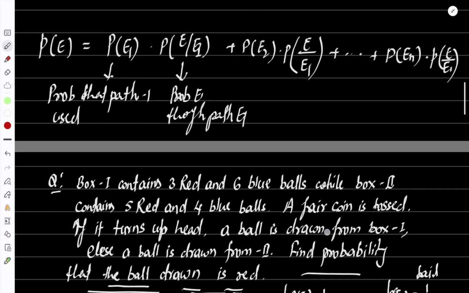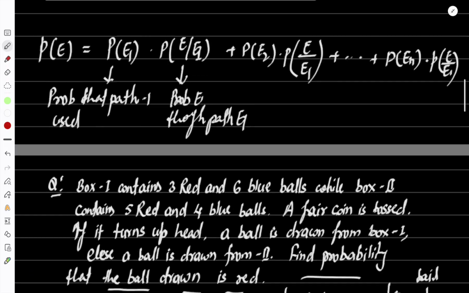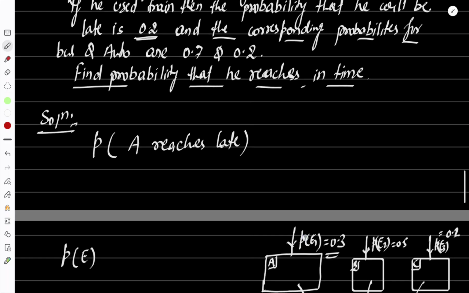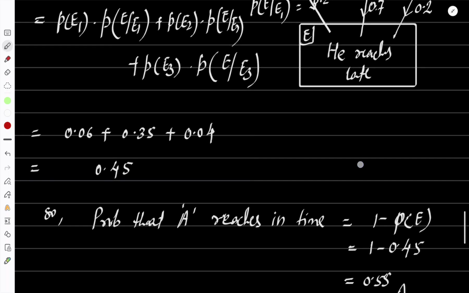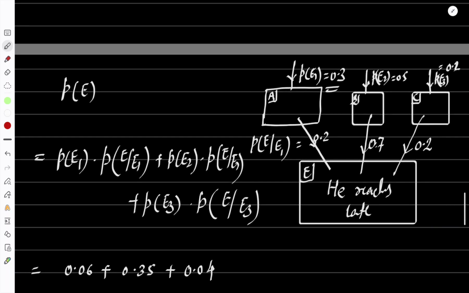I hope you understood this one. Again I am telling you what it says: some events occur, and through those events one event will be performed. Here he wants to reach the office in time.